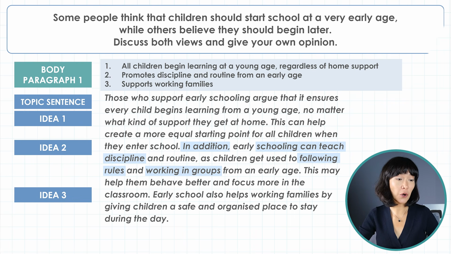Early school also helps working families by giving children a safe and organized place to stay during the day. This argument is clear and easy to understand. It shows how early schooling benefits not only children, but also parents. And adding perspectives like this makes the essay feel balanced and thoughtful. That's very good for your task response score.